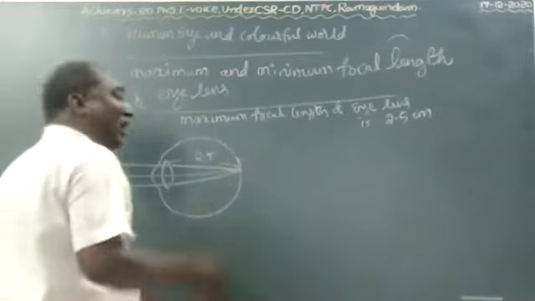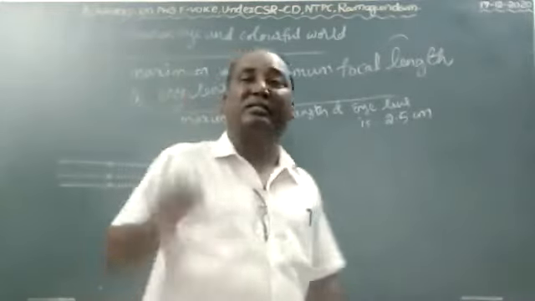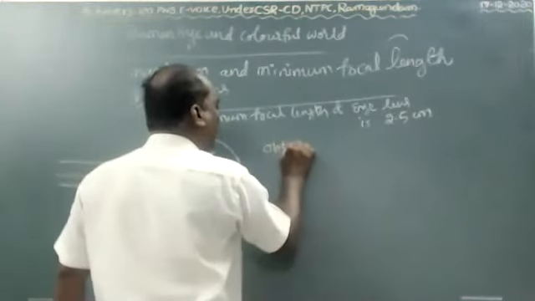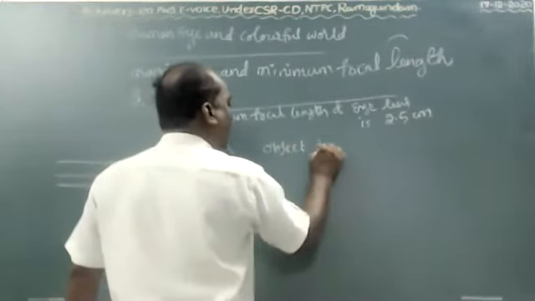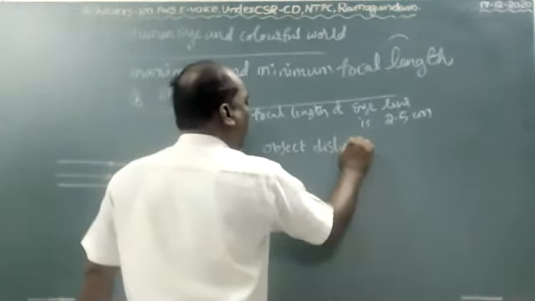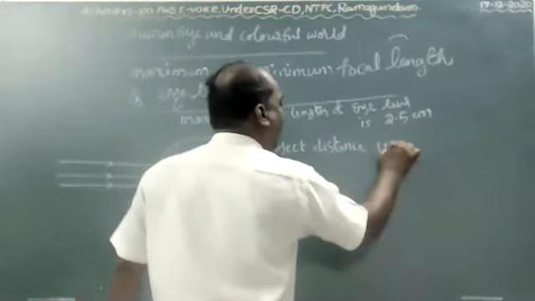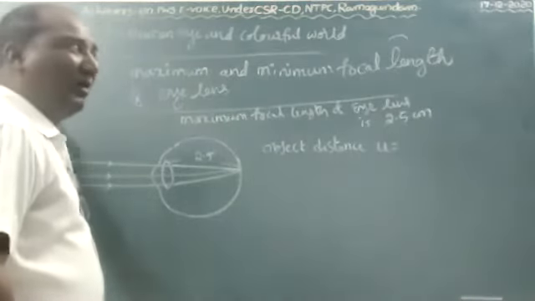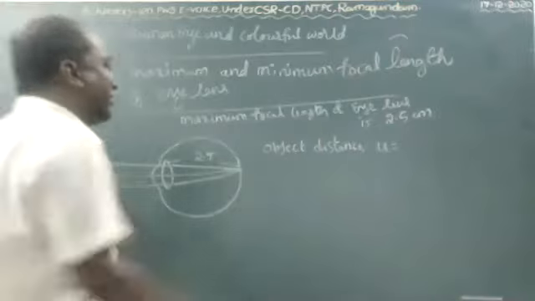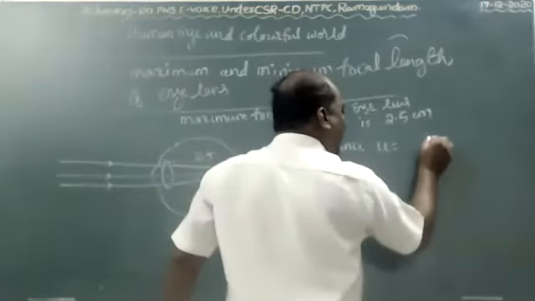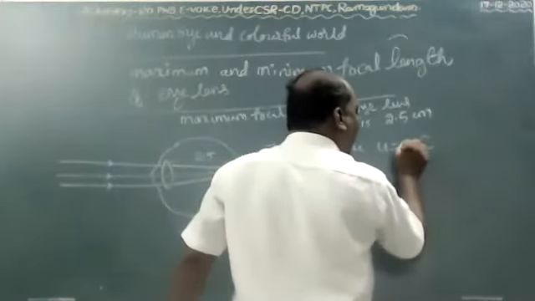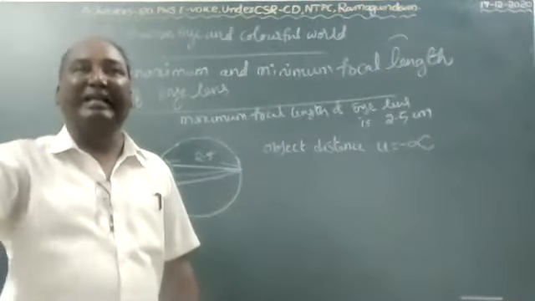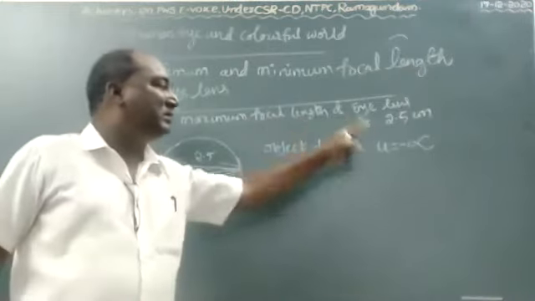Object distance is denoted by u. Here u equals infinity. The object is placed at infinity, and according to the sign convention object distance is negative.